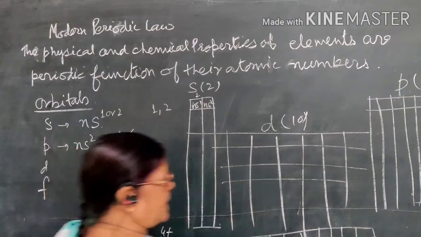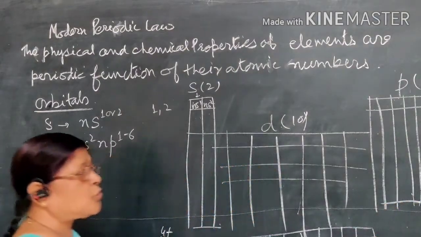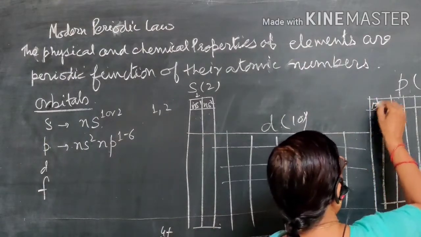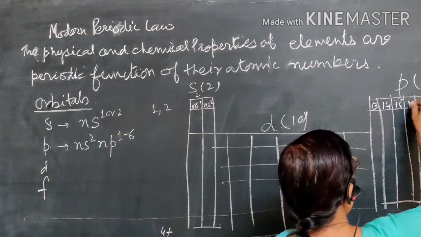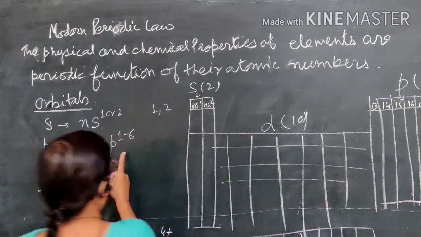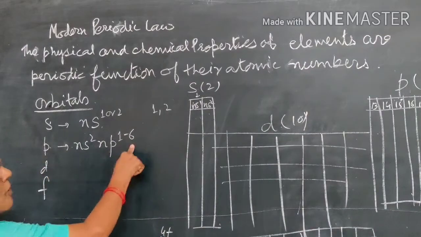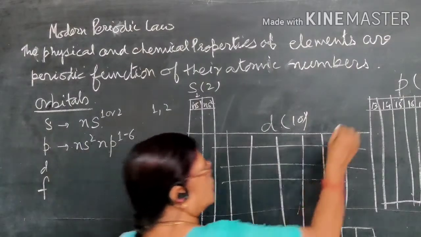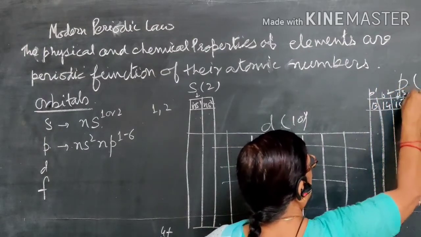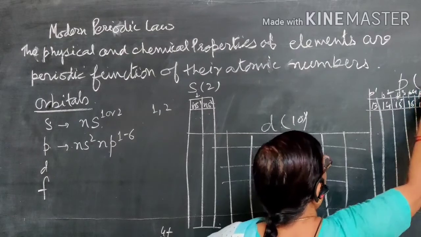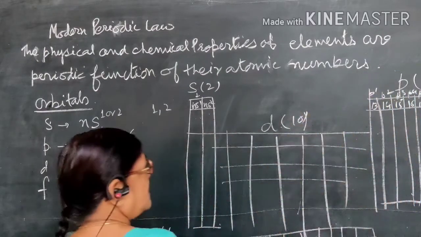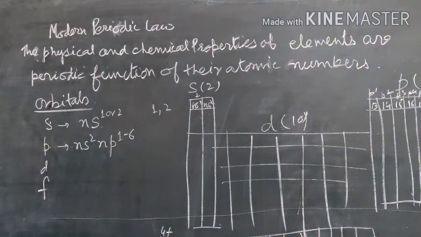So the p block is divided into 6 groups, group numbers 13, 14, 15, 16, 17 and 18. Here the electronic configuration will be p1, here p2, p3, p4, p5 and p6. This is the electronic configuration for the p orbital.